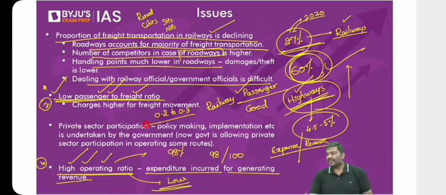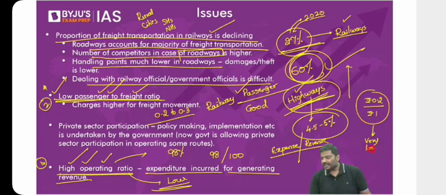The meaning is simple. For every 1 rupee that you impose to transport freight, you are collecting only 20 paisa from a passenger. Now, don't you think if you practice this, the revenues of the railways will be very low? Let me know. The revenues of the railways will be very low.